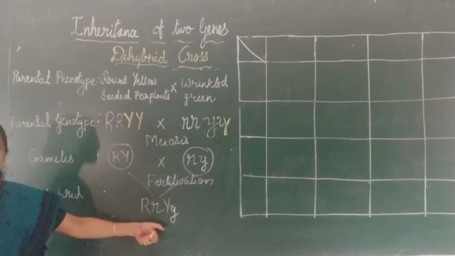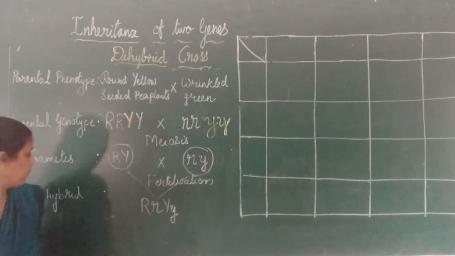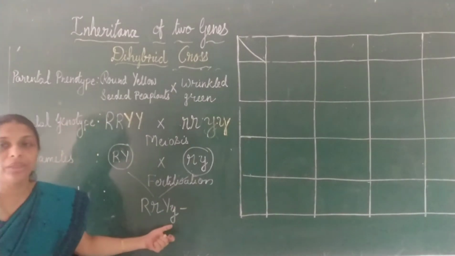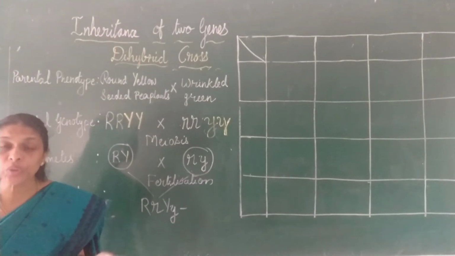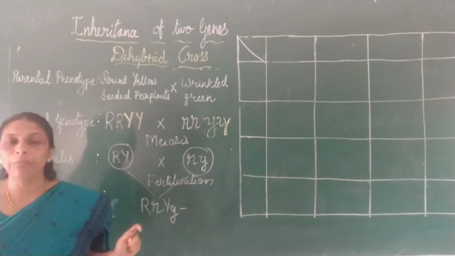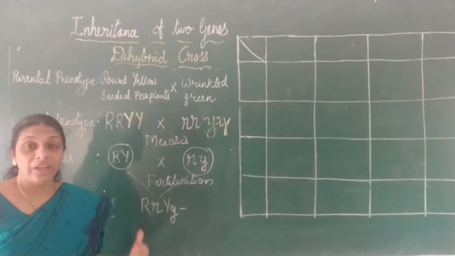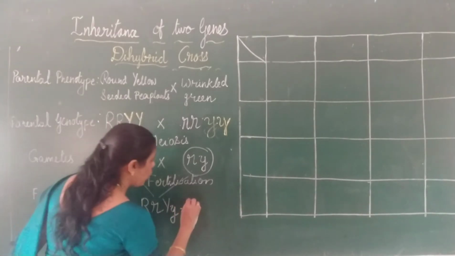Why will this be a dihybrid? Because there are two characters. Okay, and now what will be the phenotype of this? All the plants will be producing round yellow seeded plants. All the pea plants from this cross were round and yellow seeded.